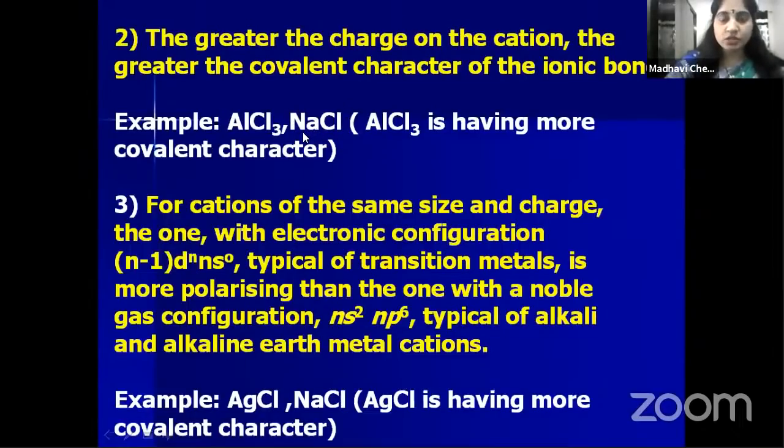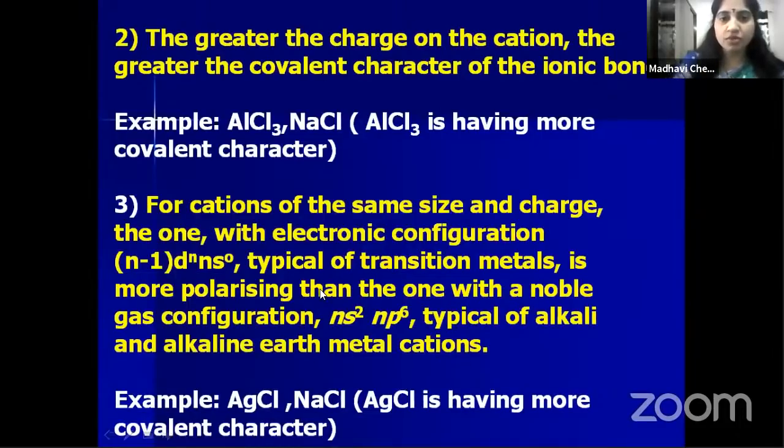Is it clear? So first point is bigger the anion size, more covalent nature; smaller the cation size, more covalent nature; and more the charge on cation, more will be the covalent character. So these 3 points till now we have discussed. Now coming to another point: for the cations of the same size and charge, the one with electronic configuration (n-1)d^n ns^0, typical for transition metals, is more polarizing than the one with a noble gas configuration, typical of alkali and alkaline earth cations.